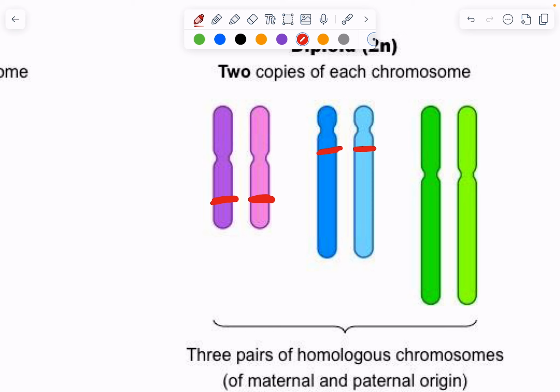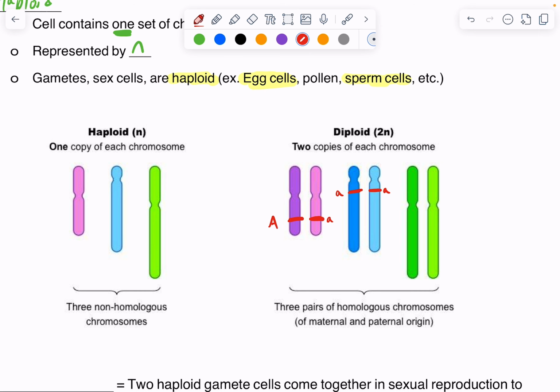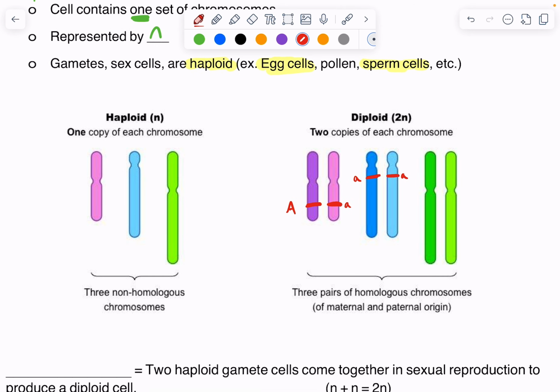So we'll talk about dominant and recessive in a future topic, but maybe this one has a dominant allele for hair color for brown. Maybe this one has a recessive allele for blonde. And maybe this would express a brown phenotype from those two homologous pairs. And then this one, they would have the same alleles, but they just inherit those from mom and dad. And so when we talk about genetics and Punnett squares, we want to think about this, right? Genes are our DNA, and they determine the proteins that get built. These are found on the chromosomes.